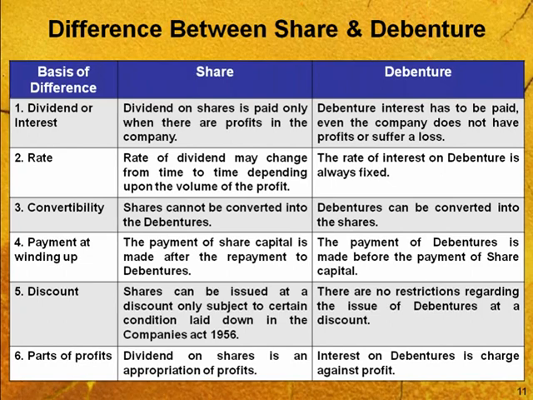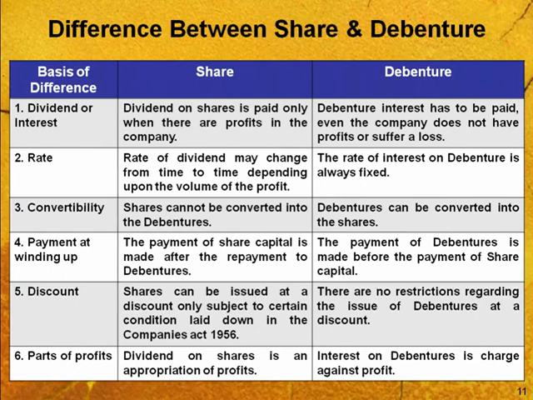But in case of dividend, if you are not getting good profit, if you are carrying losses, it is not essentially required to pay dividend. Therefore we speak of an appropriation of profit for dividend, and a charge against the profit in case of debentures. So this is the difference between shares and debentures.